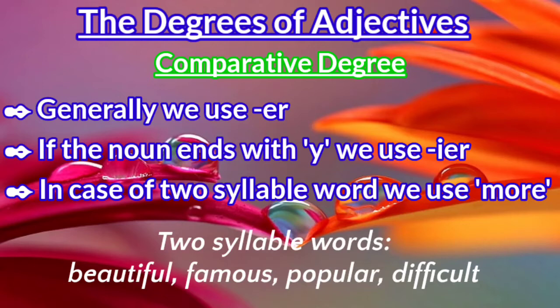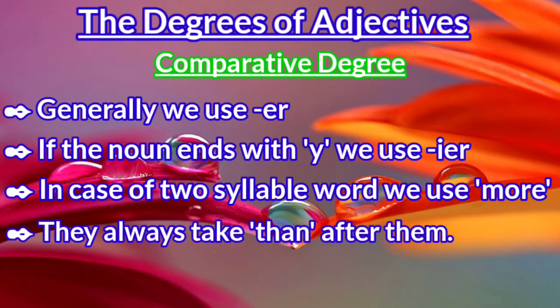In this case, we use more before the word, like more beautiful, more famous, more popular, more difficult, as a comparative degree. Another important thing is that they always take than after them.